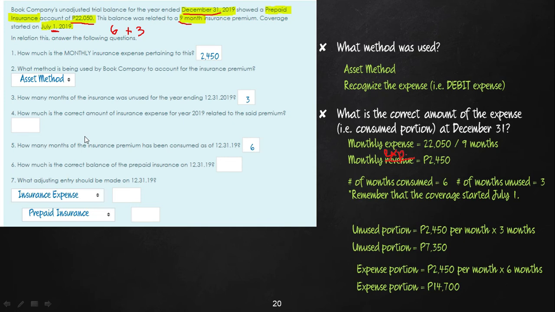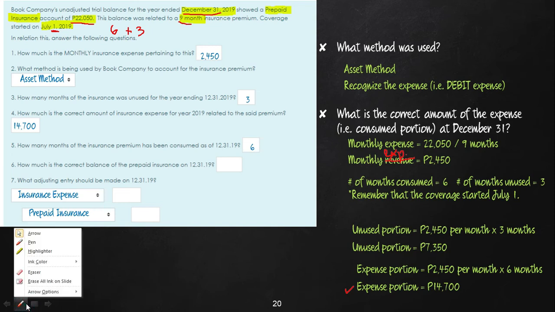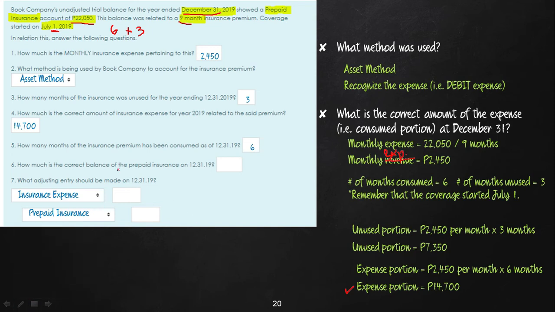How much is the correct amount of the insurance expense? So by expense man. So since we are looking for the expense, we go for the expense portion, which is 14,700. Next, pila kuno ang amount sa prepaid insurance. So when you say prepaid insurance, that's the unused, no? That's the asset portion. So the prepaid insurance correct balance is 7,350.